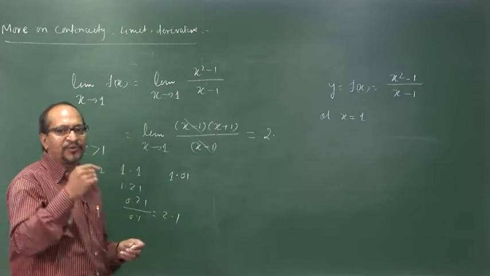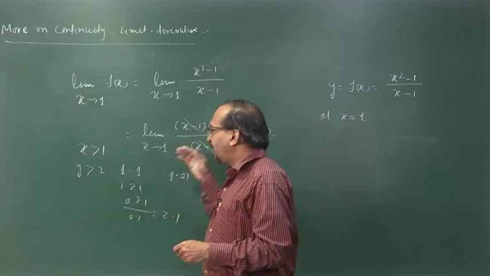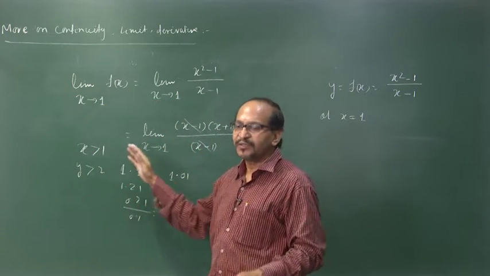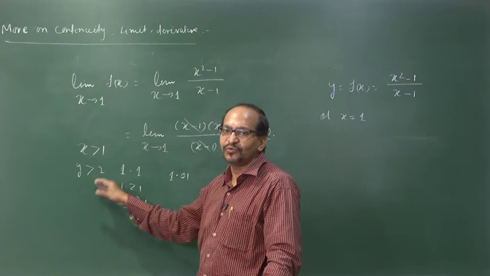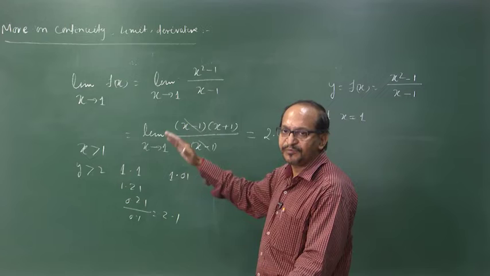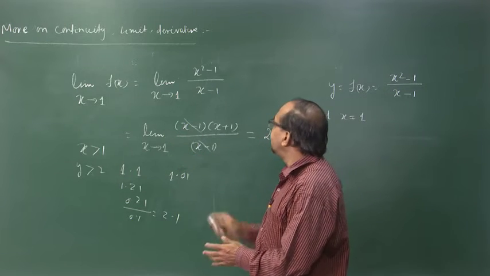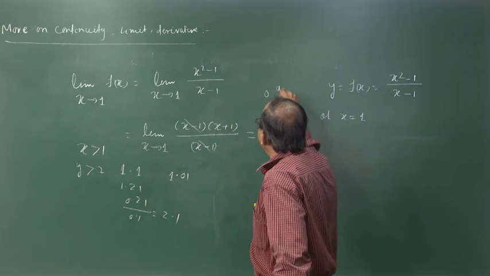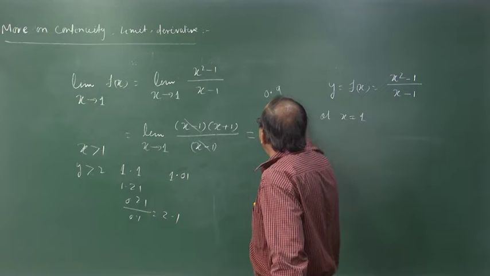So, when you approach it from the right side, as you come very close to 1, y is approaching a value 2. When you approach it from the left hand side, I mean from the lower side, that is say x is equal to 0.9, then its square is 0.81.